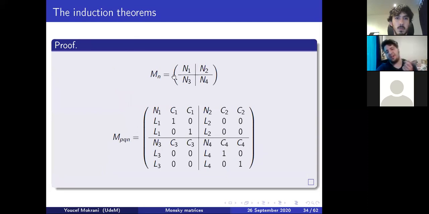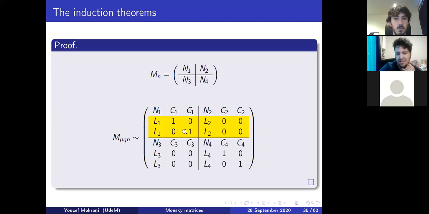So how do we prove that? Mn is just this matrix. We have no idea what this matrix is. However, when we do PQN, multiplying pq to n can be seen as adding 4 columns and 4 lines. And because of our conditions, this subline and this subline are the same, this subline and this subline are the same, this subcolumn is the same as this one, et cetera. And because of that, if I add this column to this column, it gives us a lot of zeros, 1, 1, a lot of zeros.